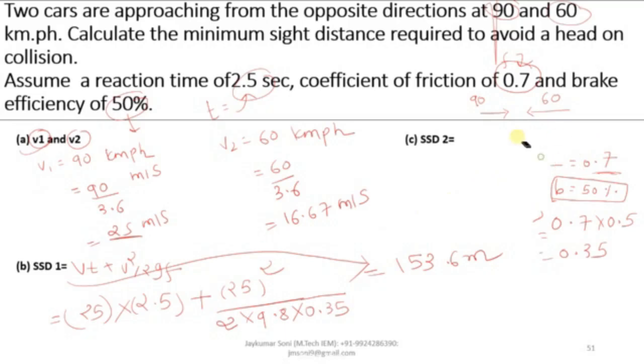Now we will calculate the value of SSD2. For SSD2 calculation, V2 is taken as this.